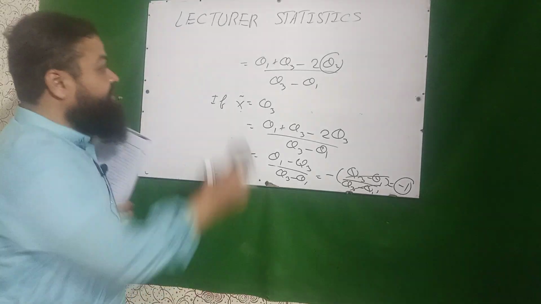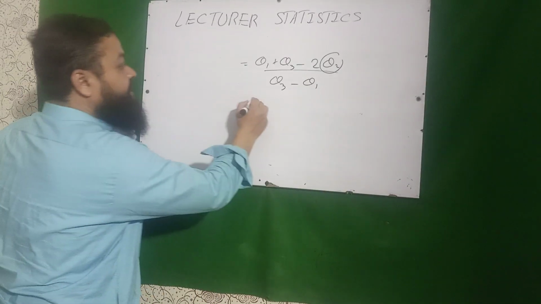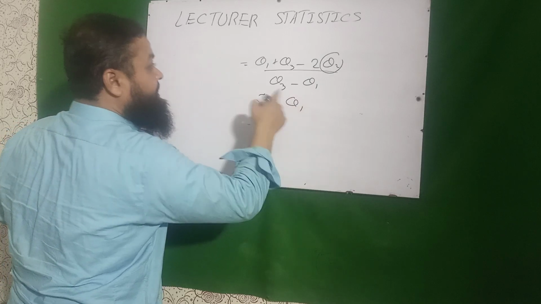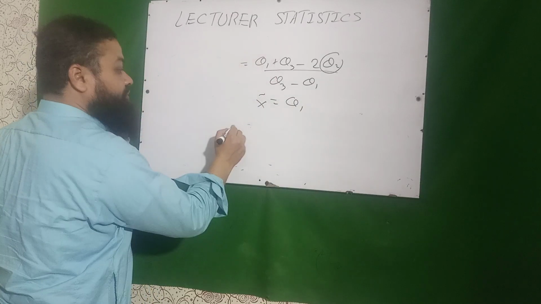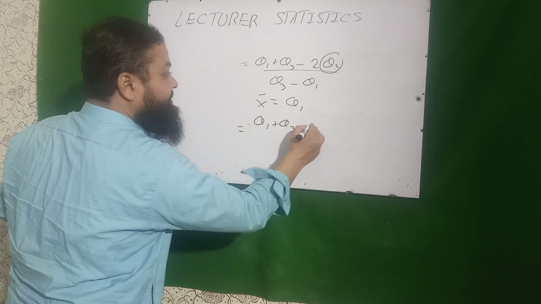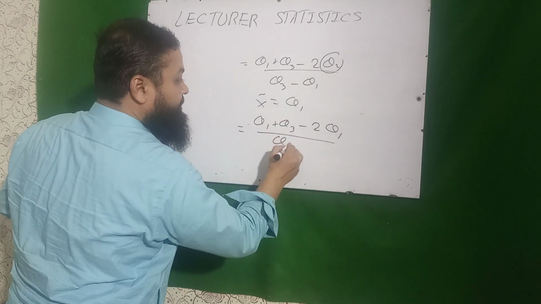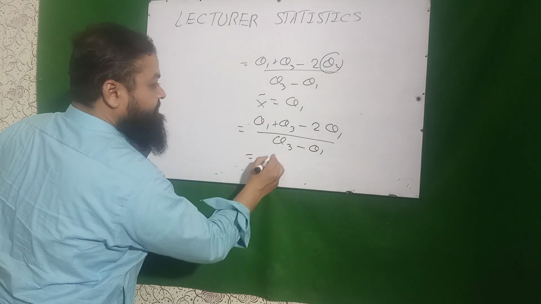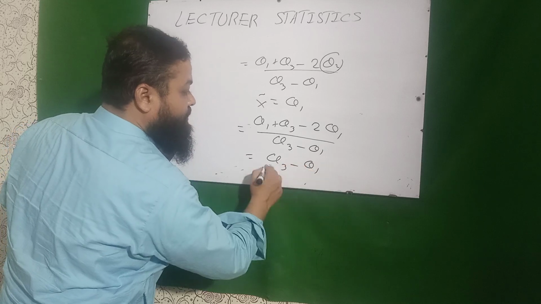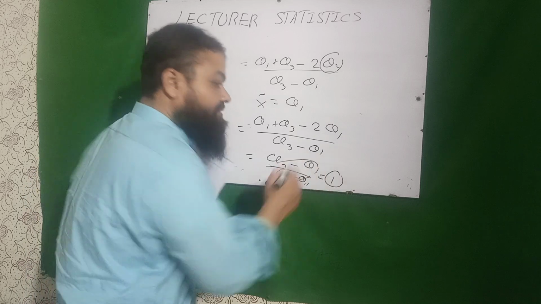And if the question is, median is equal to lower quartile q1, then what is the value of Bowley's coefficient of skewness? We will have to substitute (q1 + q3 - 2q1), q2 is equal to lower quartile, over (q3 - q1). That will be (q3 - q1) over (q3 - q1), these will be cancelled, answer will be plus 1.